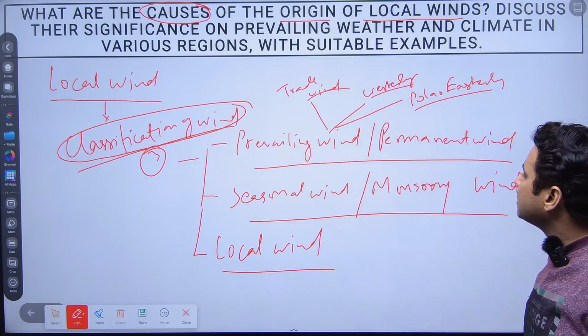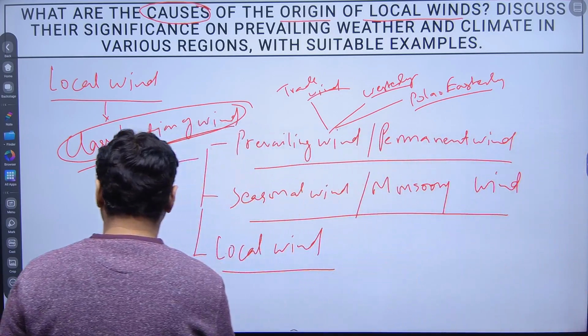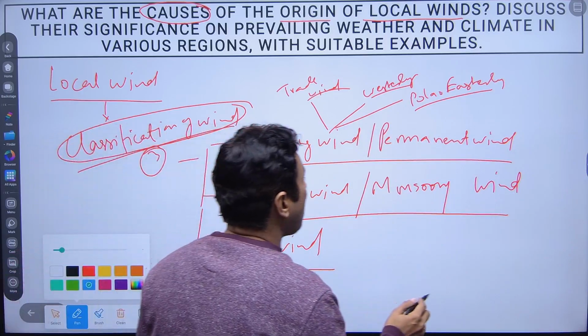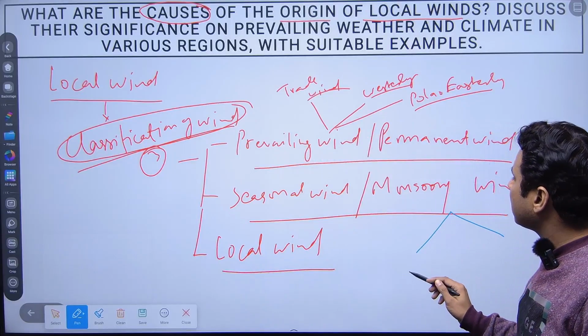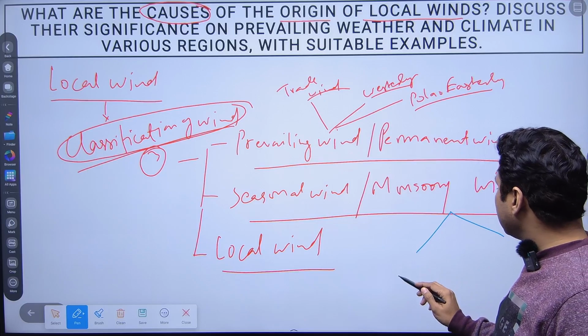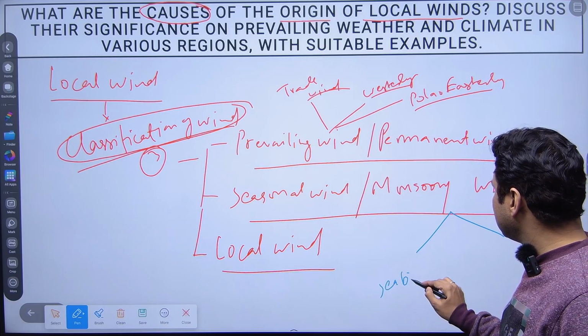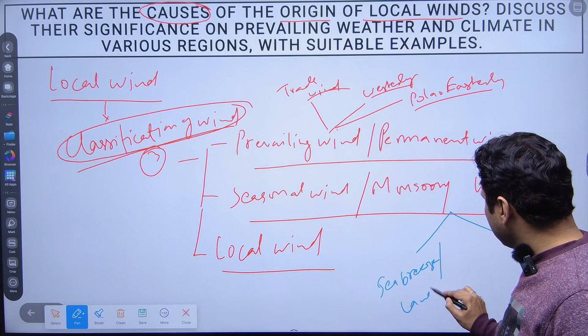If we talk about the seasonal wind or monsoonal wind, again they are of a few types. The first one is the sea breeze or land breeze.